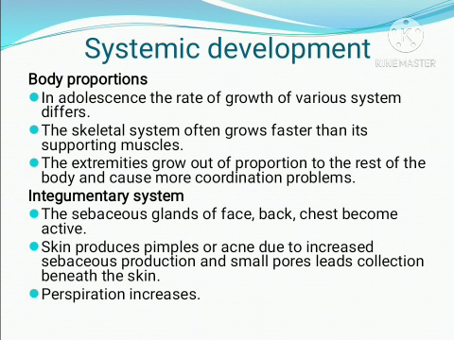So in adolescence, the rate of growth varies according to the system. The skeletal system grows more rapidly than the supporting muscles, so the extremities grow out of proportion to the rest of the body, and that can cause various coordination problems. So in body proportion, there is rapid skeletal development, and a sudden increase in the growth spurt, in height especially.